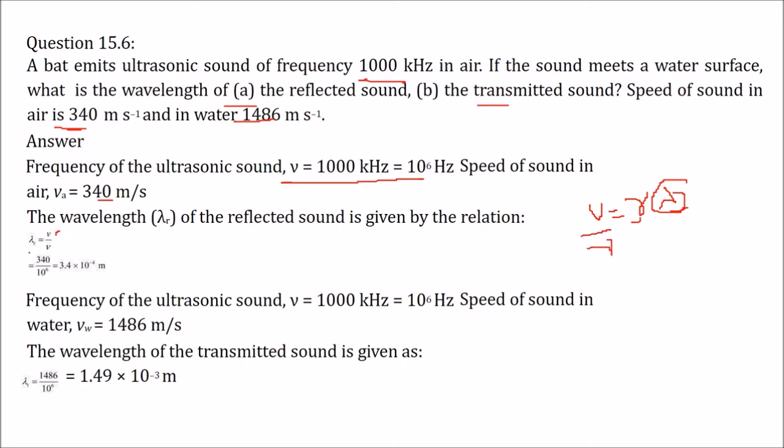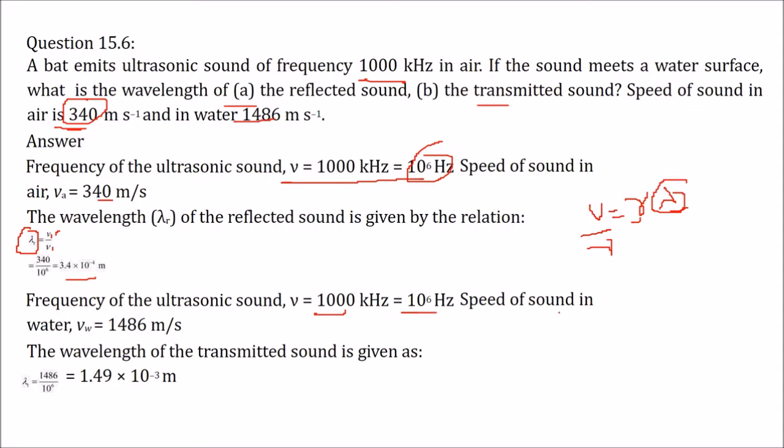So the wavelength of the reflected sound is given by this. As I told you, this is V by nu. V is the velocity and nu is the frequency. So what do you get? Lambda. We got the lambda here. Now the frequency of ultrasonic sound, again velocity V will be, this frequency will be 1000 kilohertz, that is 10 to the power 6 hertz.